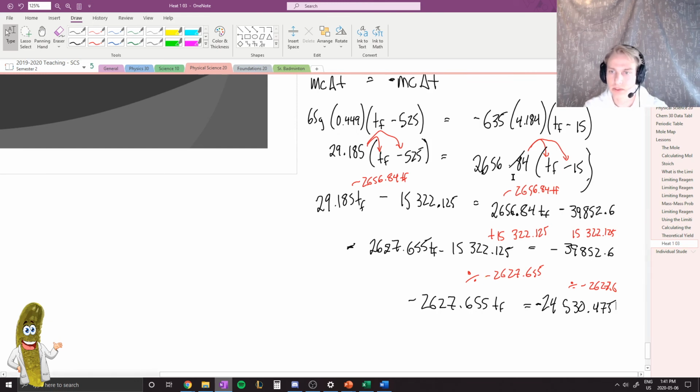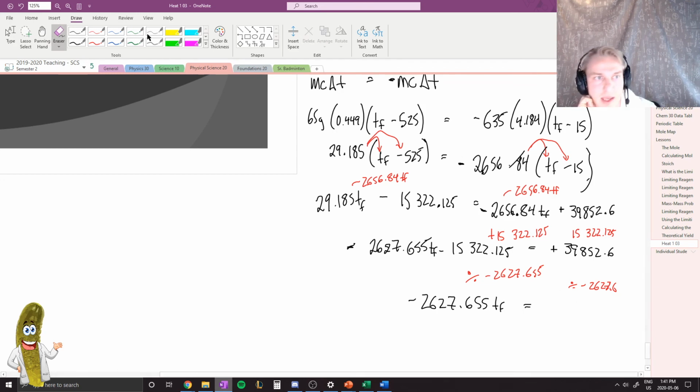Oh, yes, that's what I forgot. So here's what I forgot. I forgot that this is a negative value. And so that would make this value negative, this value positive, this would be positive. And so we would be adding on, so this value would change. So I made a mistake with my negative sign. I forgot to include it in this step here and this step here, which changed the sign of this 39,000 to a positive.